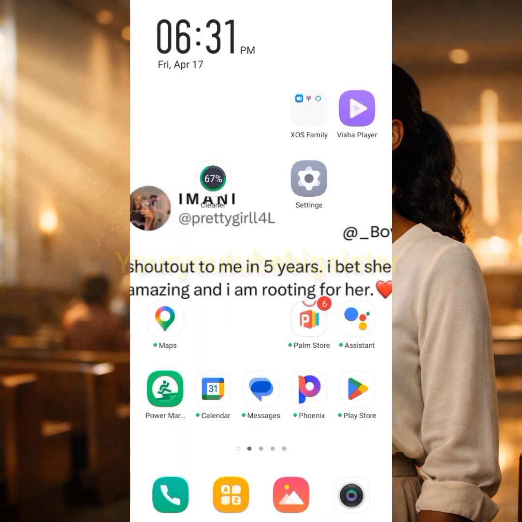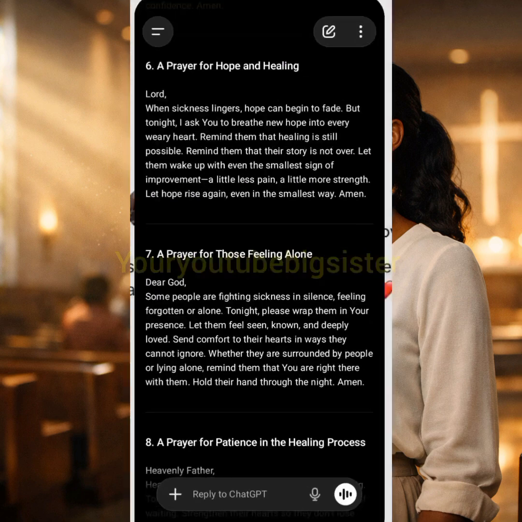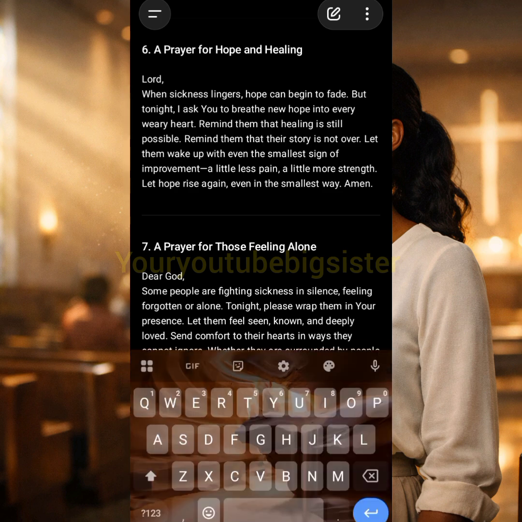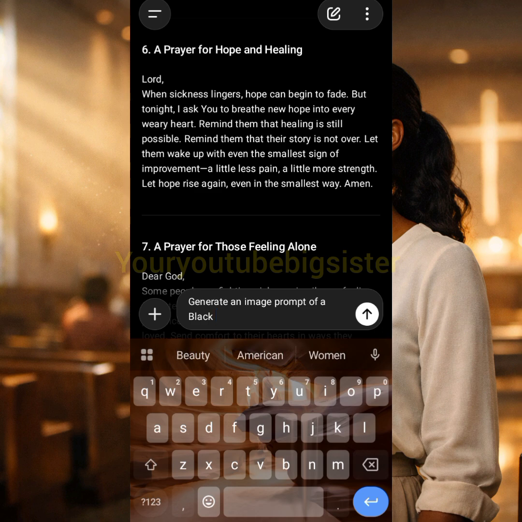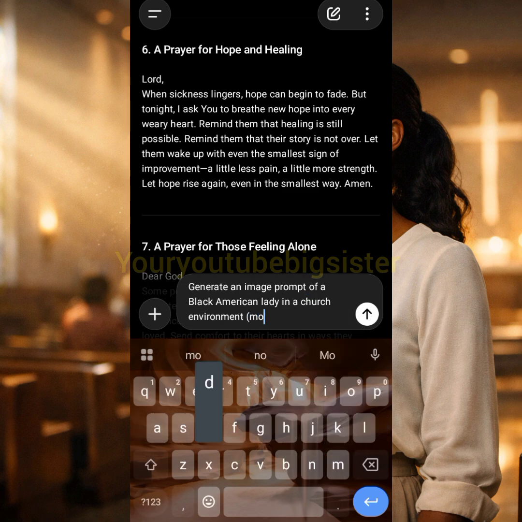With our voiceover generated, we have to go back to ChatGPT and ask it to generate our image prompts. Let's say we want a human to say this prayer. So we will just tell ChatGPT, generate an image prompt of a Black American lady in a church environment. We just say modern church environment to make it more specific.